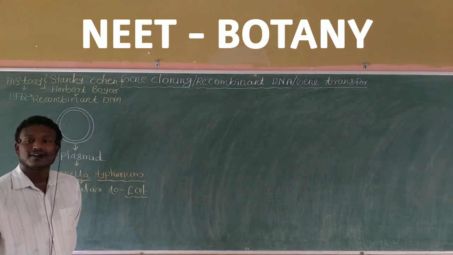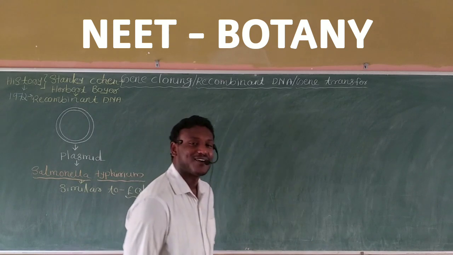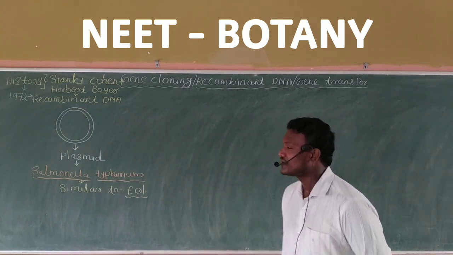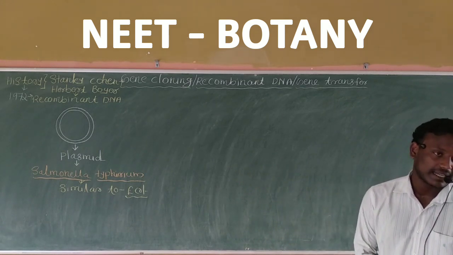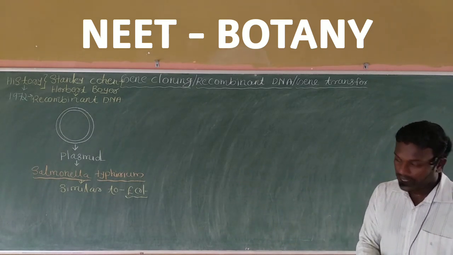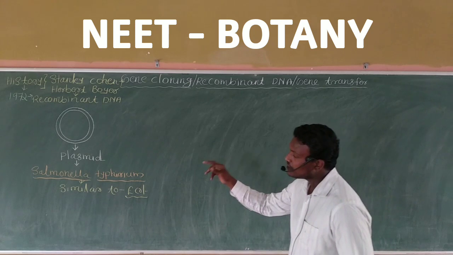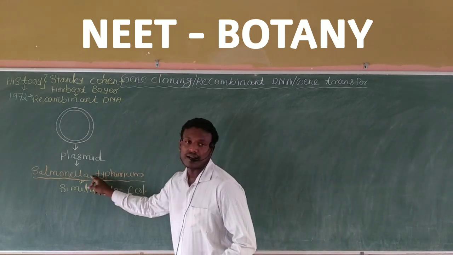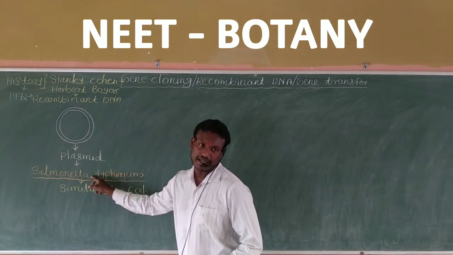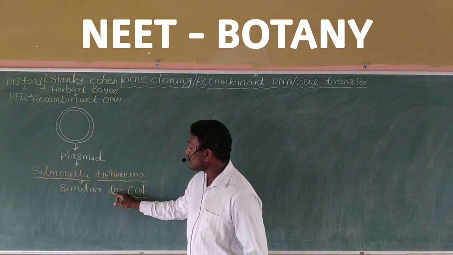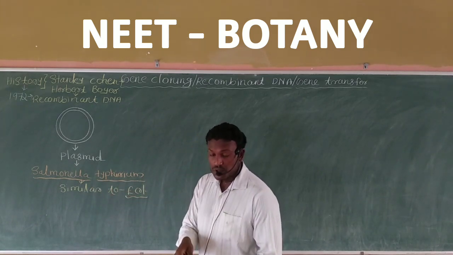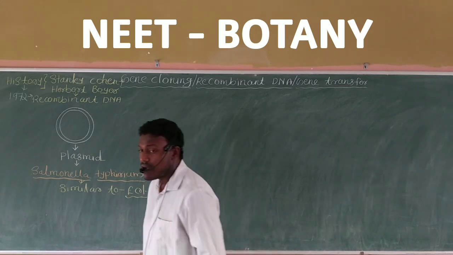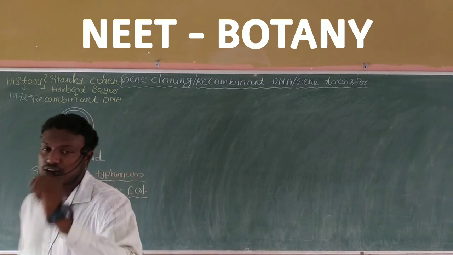E. coli means Escherichia coli. That is very familiar to you, no need for explanation of E. coli bacteria. So here you have to know one point: Salmonella typhimurium is the bacteria, and it is similar to the bacteria E. coli. But here you should be familiar with some important characteristics of a plasmid.